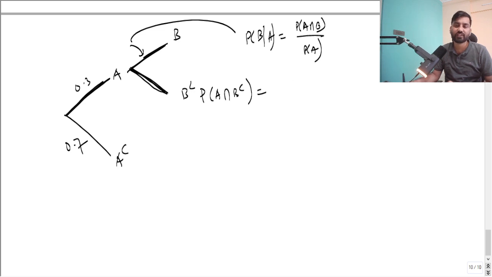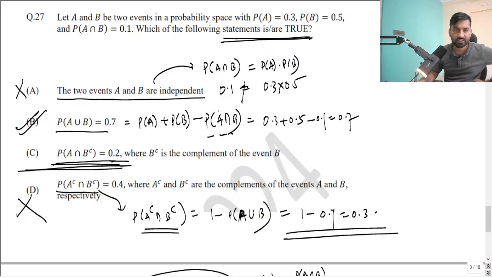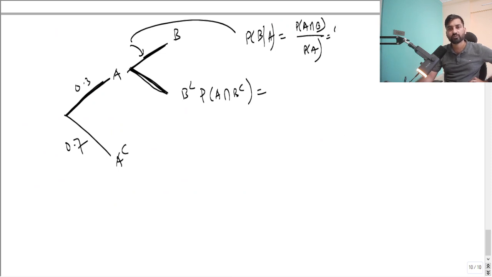So these values are given. I think you guys can understand, right? You know that the intersection is given. That intersection is 0.1, and the probability of A is 0.3. So 0.1 by 0.3, which is 1 by 3. So this will be 2 by 3, certainly.